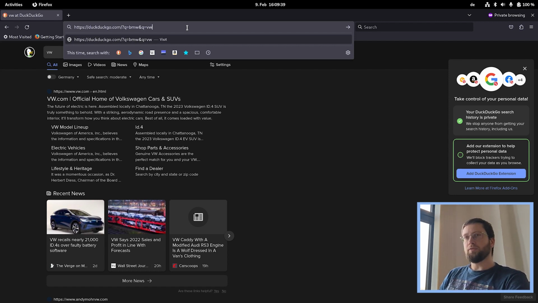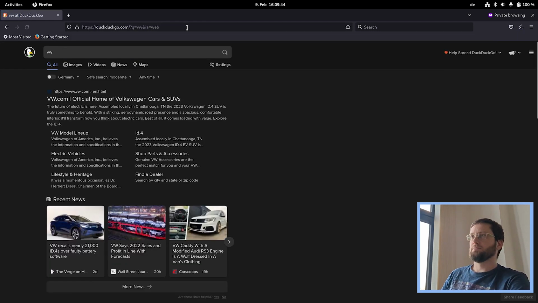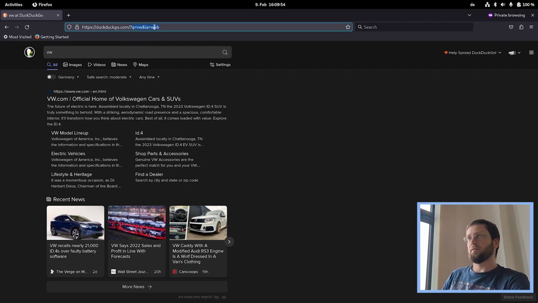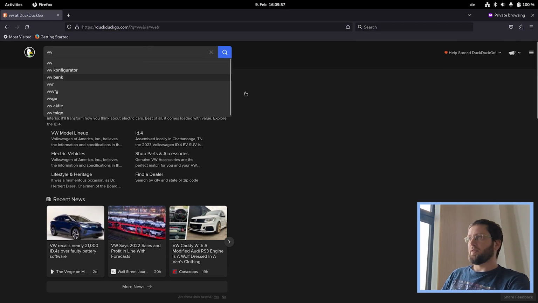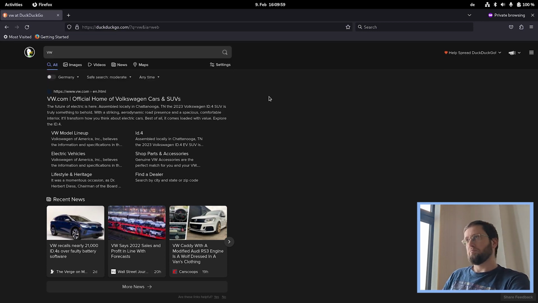So how does DuckDuckGo behave, huh? You might ask. Let's find out. Oh, that's interesting. It does search for VW. And it also cleared the URL of the second parameter. Now that's very interesting. Okay, picking the last thing in the string is not completely out of this world, but it's also not completely natural that this is what has to happen. Could very well have behaved in a different way.